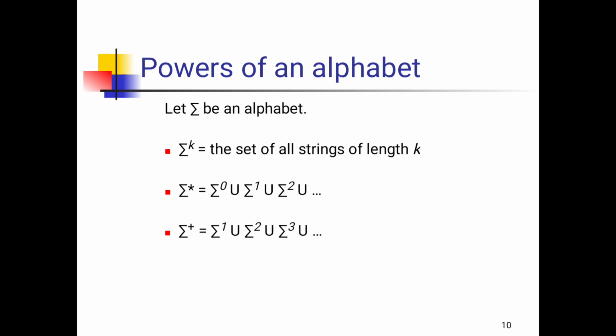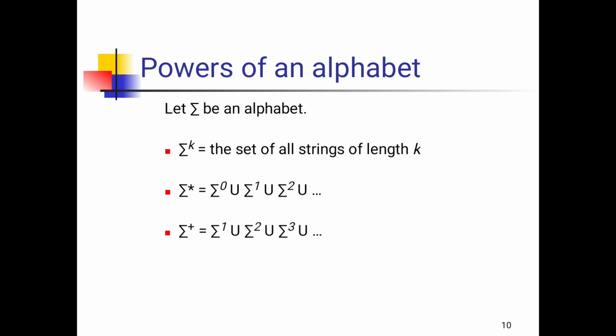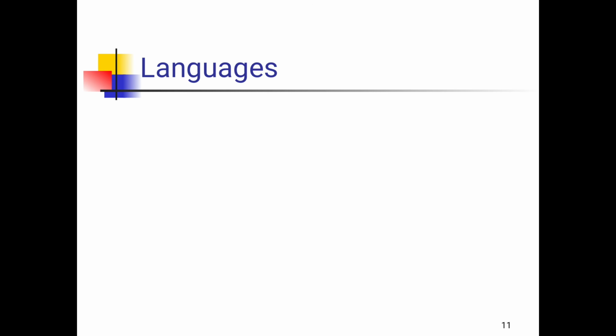In sigma star we have the empty string, but in sigma plus there will not be any zero-length string. Sigma to the power of 1 union sigma to the power of 2 union sigma to the power of 3 is called sigma plus. Star is called the Kleene closure, and plus is called the positive closure.